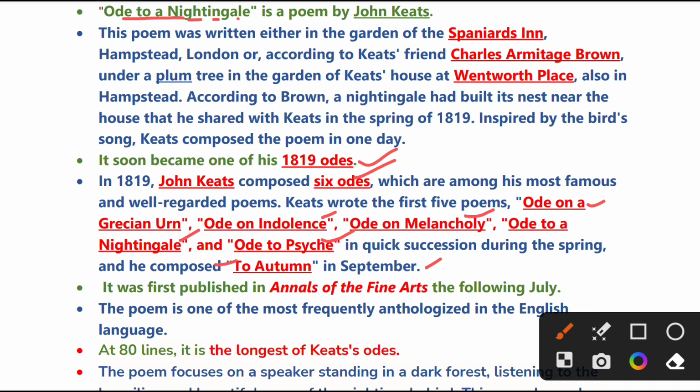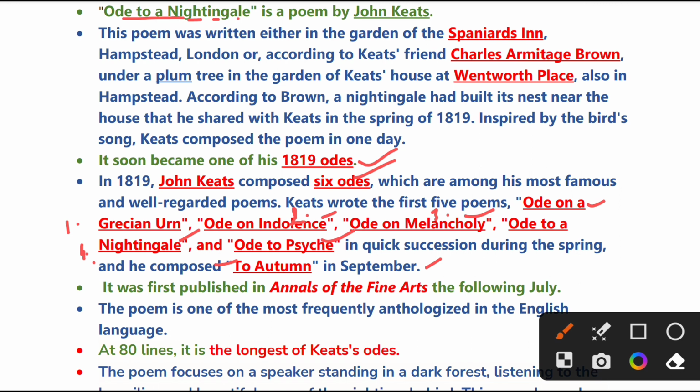So many a time the sequence is also asked, so you need to remember the sequence, which is first among all these odes. The first is Grecian Urn, the second is Indolence, the third is Melancholy, fourth is Nightingale, fifth is Psyche, and the sixth is Autumn. So if you want to remember it with a trick, you can remember it like this.